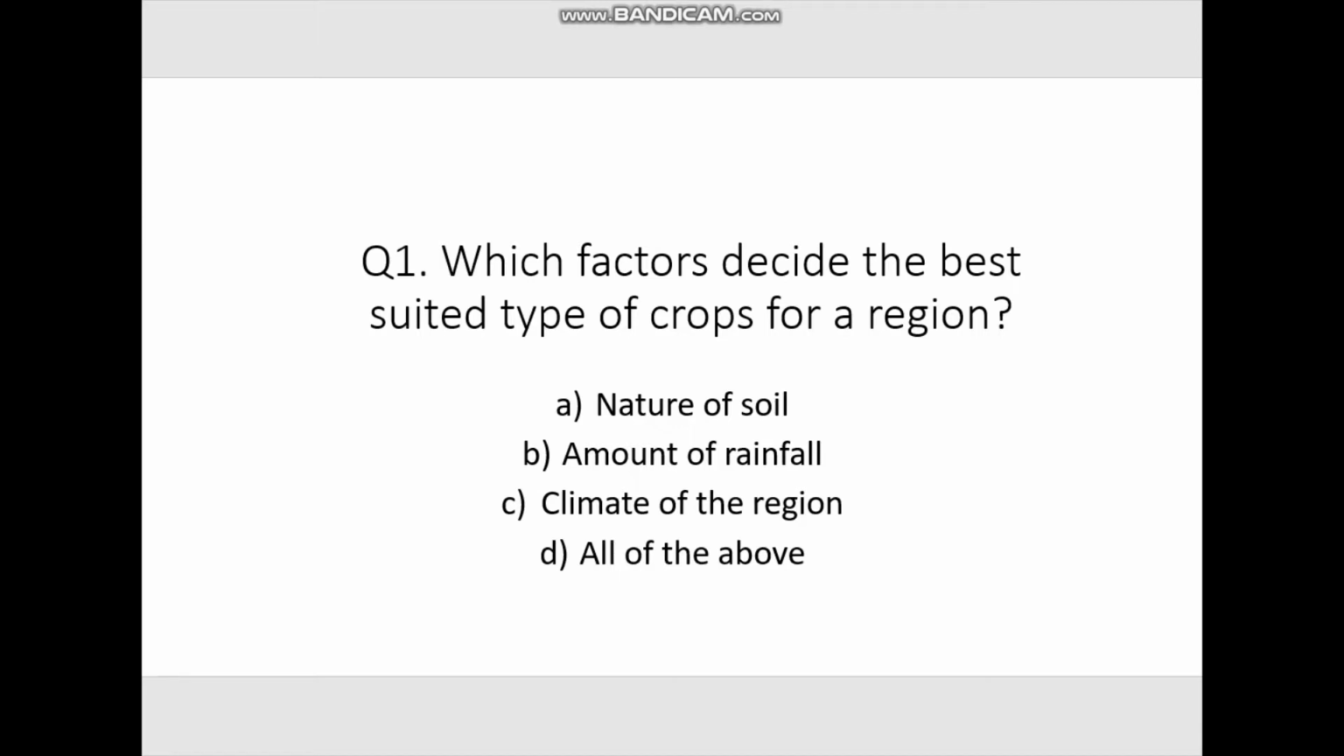If you need time to think, you can pause the video. The correct answer is all of the above. So all of these factors play a role in deciding which crop is suited for which region.